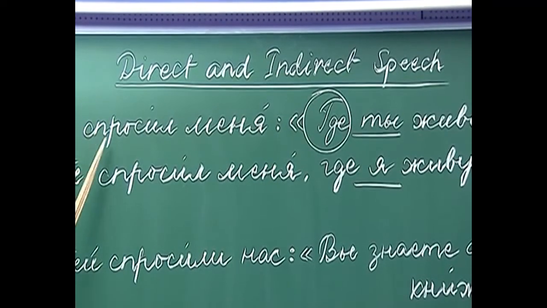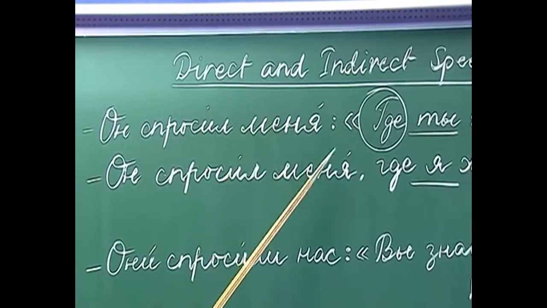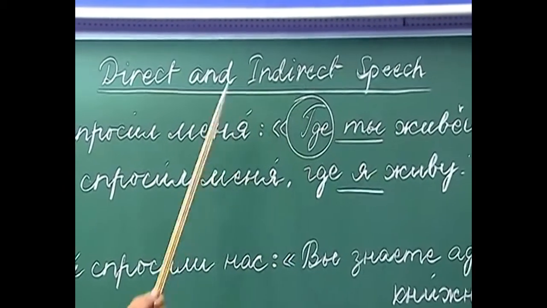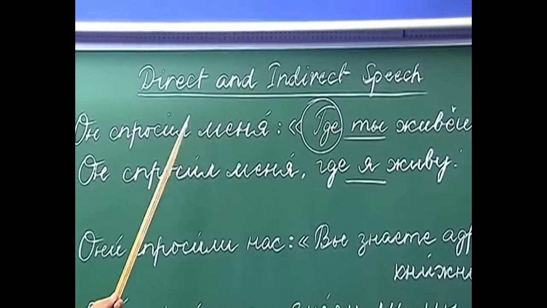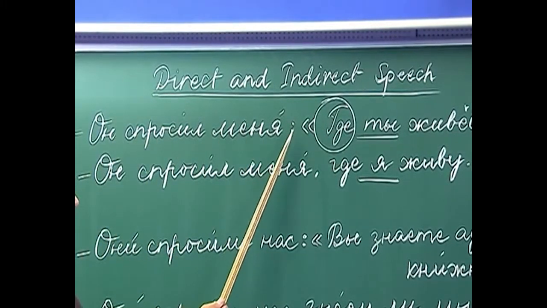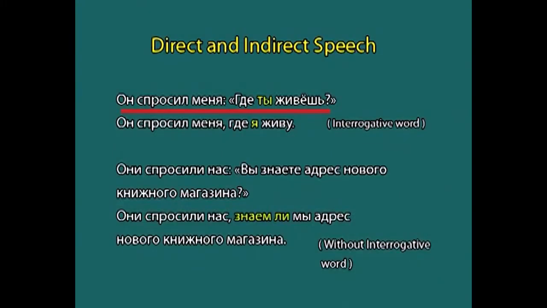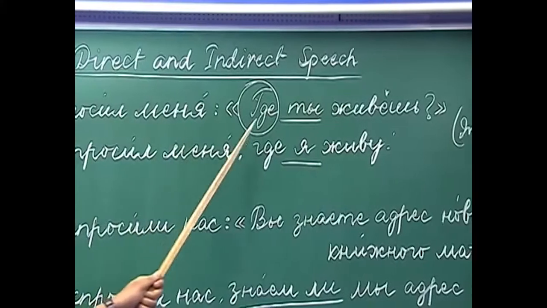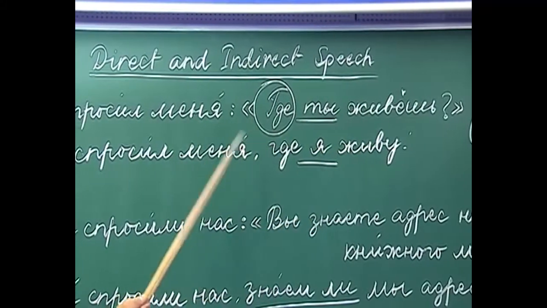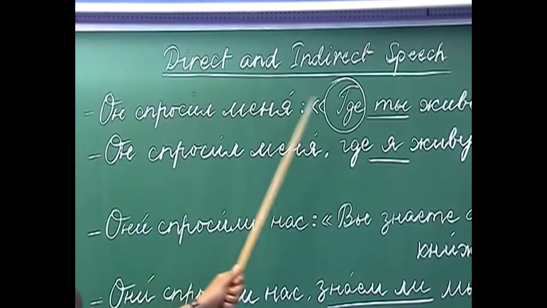So, when something is written as it was said, it is called direct speech. You are writing the way it was said. So, there is no difference between what was said and what is written, and it is written with the use of a colon and these punctuation marks. So, for example, он спросил меня, где ты живешь? He asked me, where do you live? So, here as you can see, this is the quoted speech. This is how this person or the subject asked.